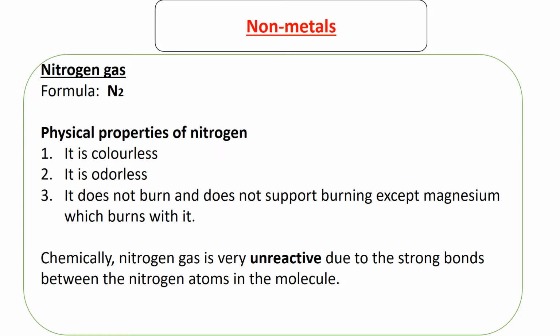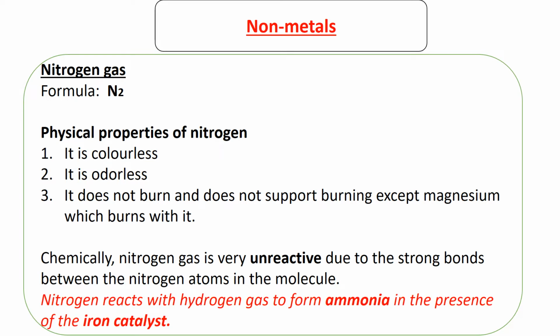Then there is one fact about nitrogen. It is chemically unreactive due to the strong bonds between the nitrogen atoms in the molecule. So the two nitrogen atoms have a strong bond in between them. For them to separate and to participate in a reaction involves bonds being broken and new bonds being made. It requires a lot of energy, and therefore nitrogen is not that reactive.